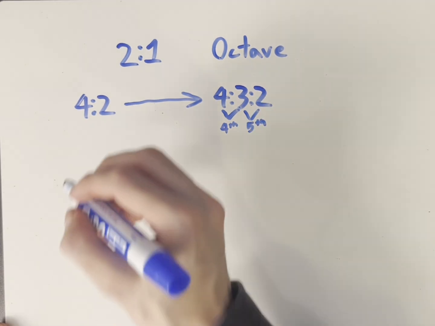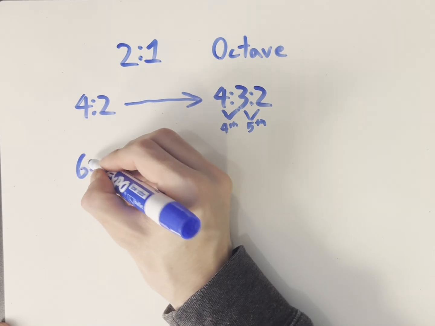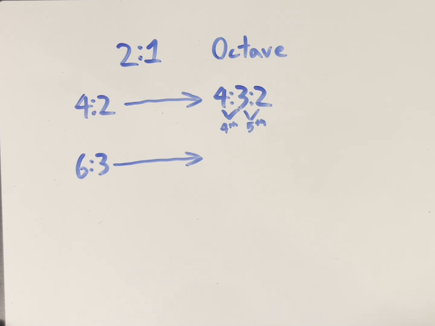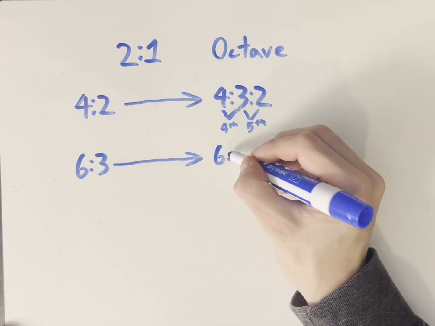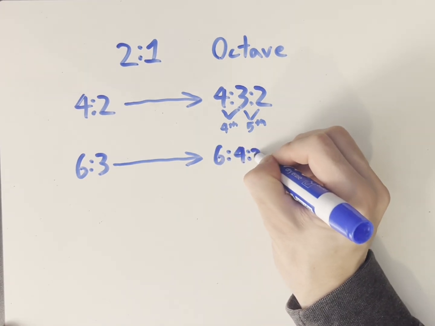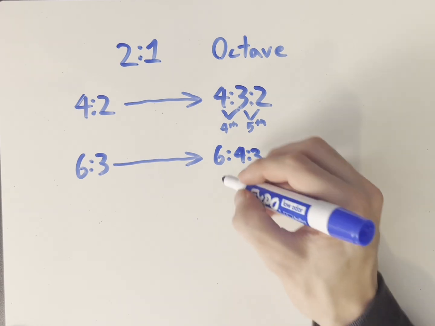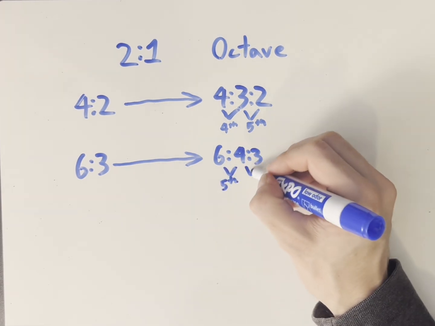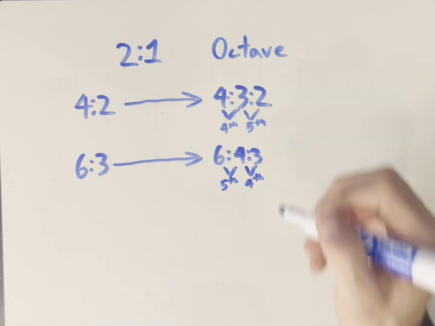In the second instance, the proportion 2 to 1 is extended to 6 to 3, and by inserting the middle component 4, the harmonic proportion 6 to 4 to 3 is completed. That is, 6 to 4 is the fifth, and 4 to 3 is the fourth, where 2 to 1 is the octave.